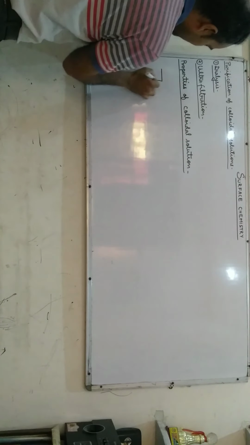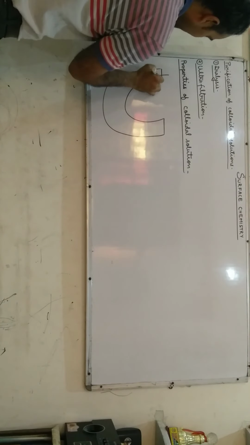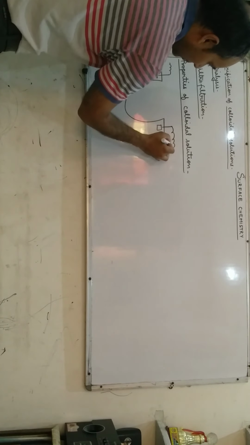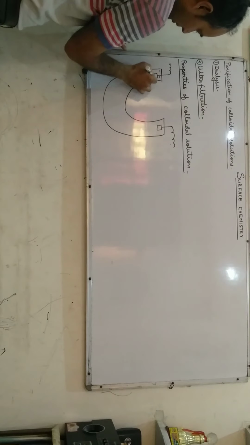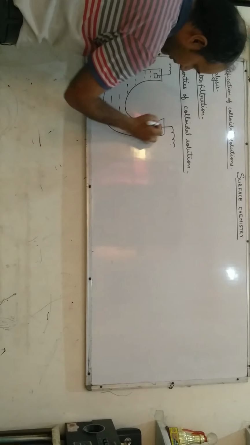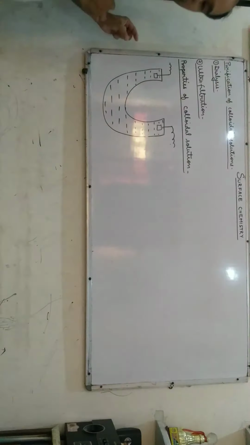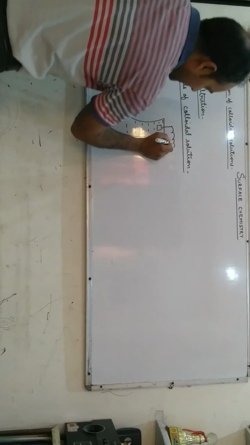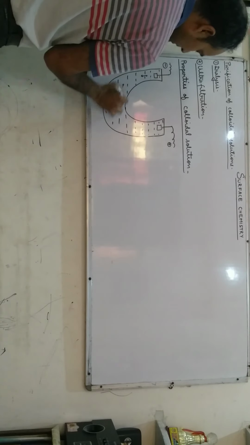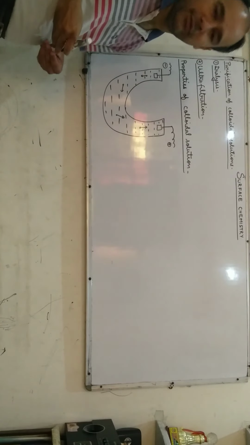Next point, students, the movement of colloidal particles toward the oppositely charged electrode is said to be cataphoresis or electrophoresis. For example, this is generally employed in this tube containing two different electrodes. In this tube we fill the colloidal solution. When we apply electric potential, the colloidal particles, which always bear an electric charge, move toward the oppositely charged electrode. Suppose here is the positive terminal and here the negative terminal, so negative particles move towards the positive terminal. Therefore, sometimes this phenomenon is also said to be cataphoresis.